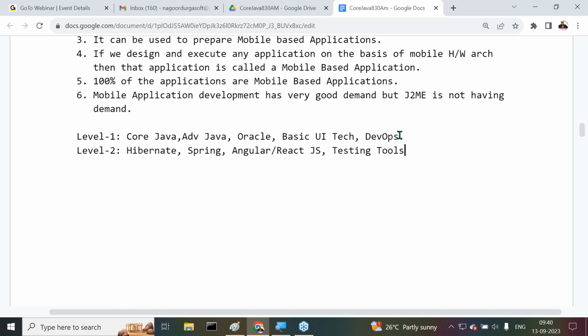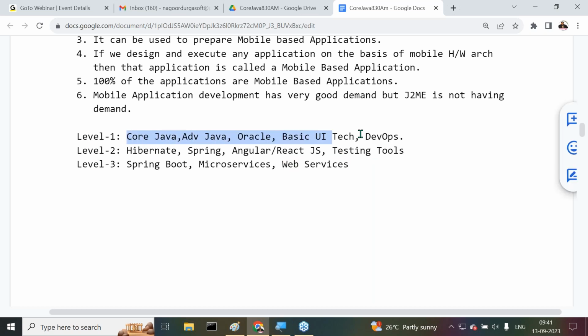Understand it clearly. Then after this, at level 3, we can start with Spring Boot, microservices, and web services. This we can start directly at level 3. But anyway, I'm giving it level-wise, no. First of all, we will start with these technologies. If we complete any 1 or 2 technologies there, we can start the second level technologies automatically.